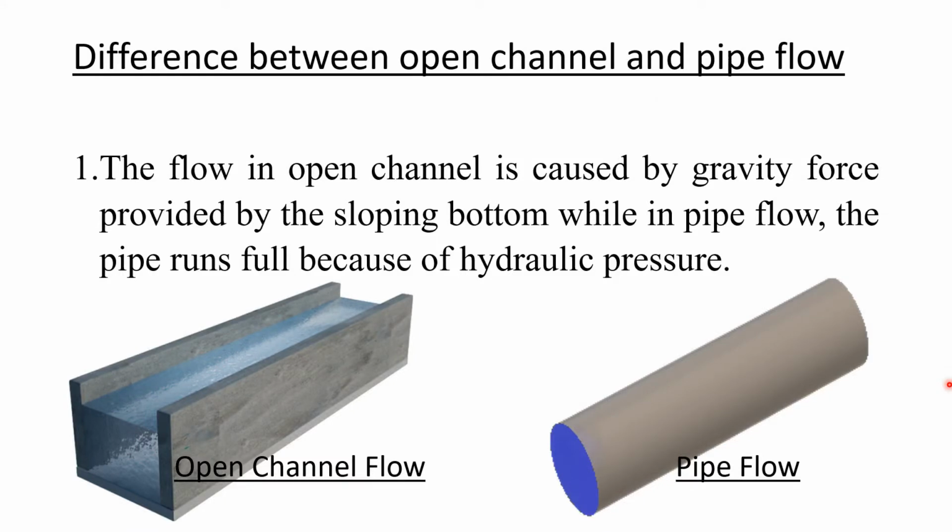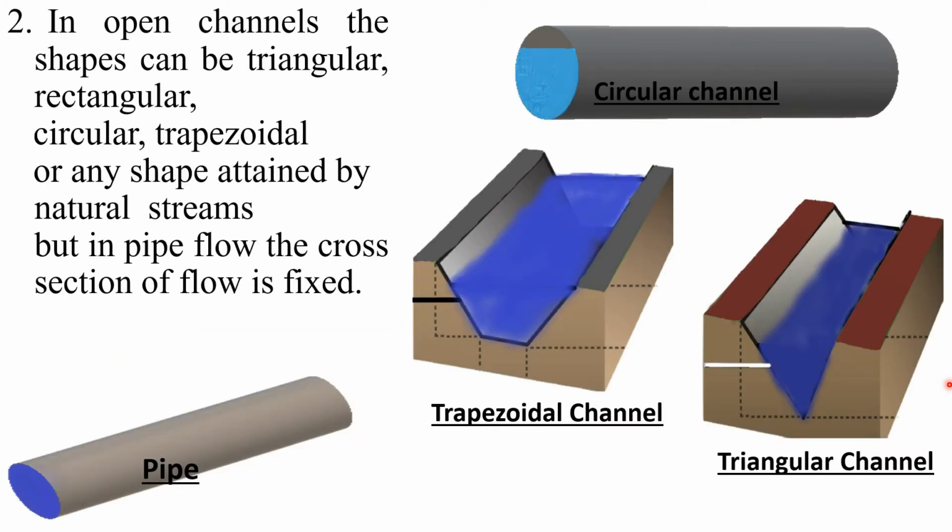Difference between open channel flow and pipe flow. The flow in open channel is caused by gravity force provided by the sloping bottom, while in pipe flow, the pipe runs full because of hydraulic pressure. In open channels, the shapes can be triangular, rectangular, circular, trapezoidal, or any shape attained by natural streams. But in pipe flow, the cross-section of flow is fixed.